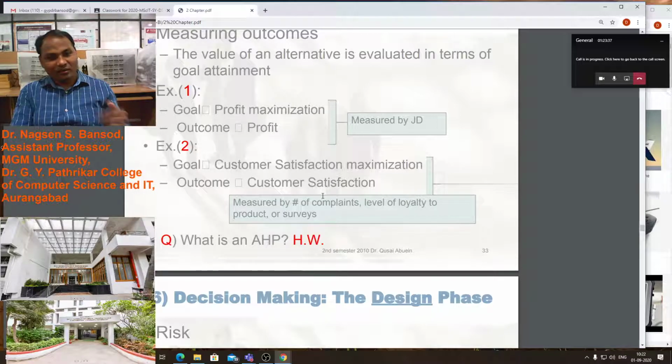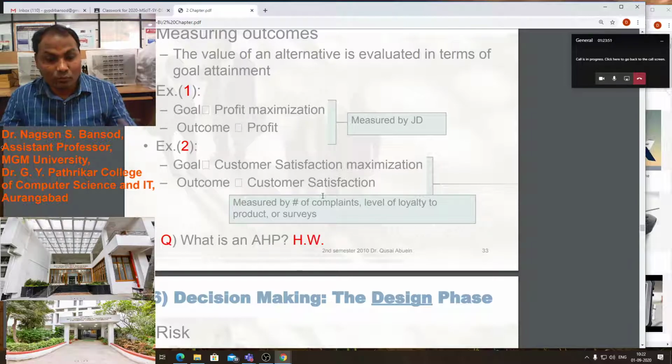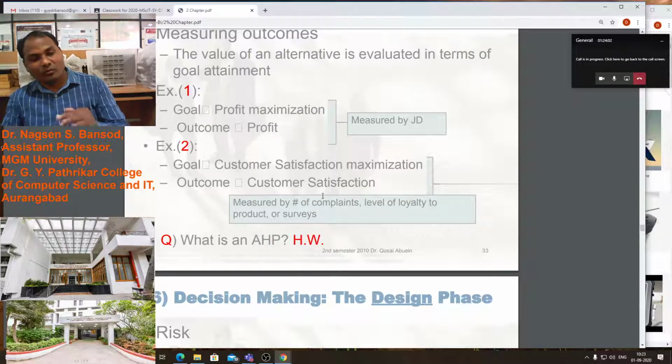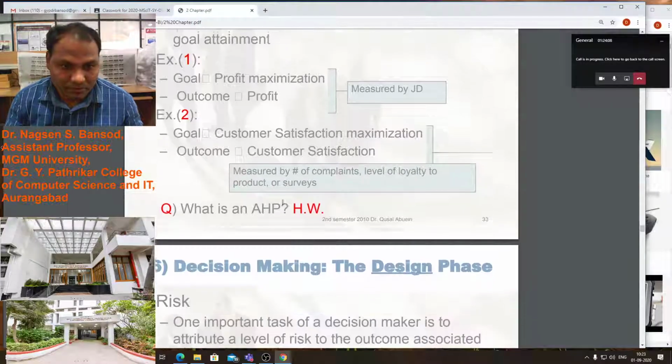If we think from the customer's side, the customer requires a satisfactory result. He needs a good product at minimum cost. He needs a highly featured product at low cost. These are the outcomes. We have to measure both the manager-side and the customer-side outcomes.